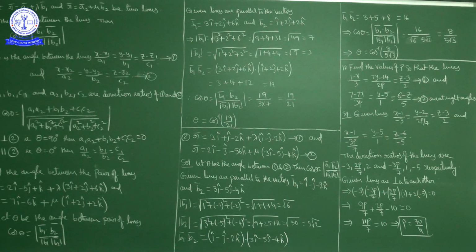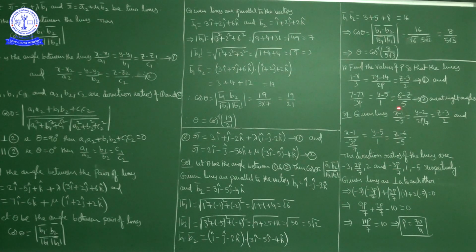Now what else is given? The two lines are at right angles, which means the angle between them is 90 degrees. As we discussed while covering the formulas, if the lines (x − x1)/a1 = (y − y1)/b1 = (z − z1)/c1 and (x − x2)/a2 = (y − y2)/b2 = (z − z2)/c2 are at right angles, then a1a2 + b1b2 + c1c2 = 0.